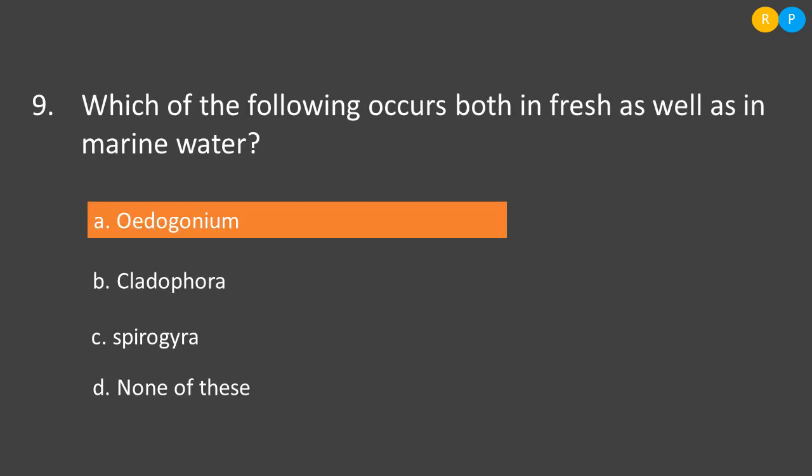Then the ninth question is, which of the following occurs both in fresh as well as in marine water? Let us look into option A, Oedogonium. Oedogonium is a freshwater green alga. So this alga cannot be seen in marine water. Then option B, Cladophora. Cladophora is also a green alga, but this can be seen both in freshwater as well as in marine water.